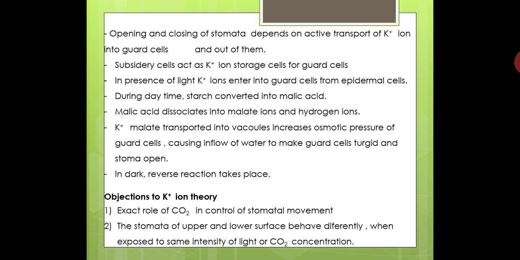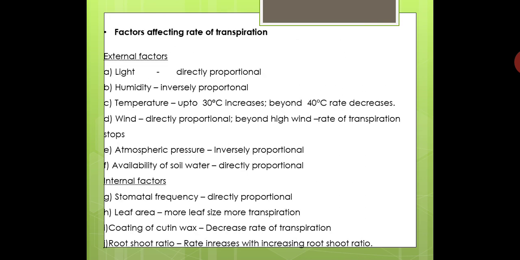So how this opening and closing takes place is not explained, though all conditions are similar. Even then, on the upper surface the loss of water or transpiration rate may be different, and on the lower surface the loss of water may be different. How it happens, this theory is not explaining. So these are the two major objections to this theory.